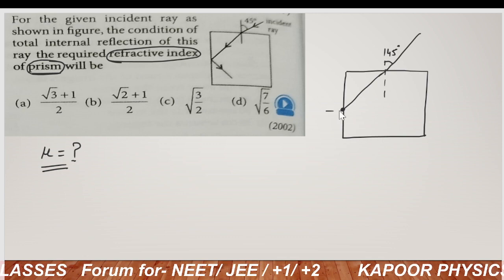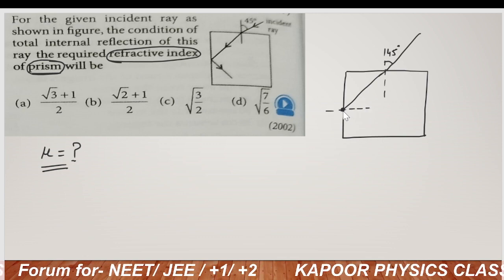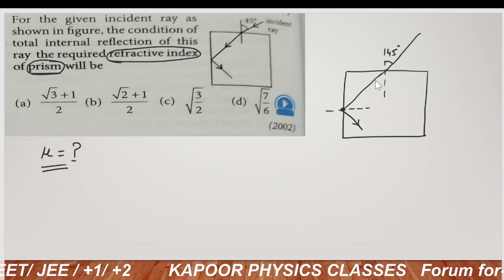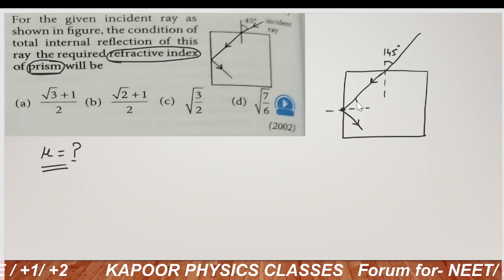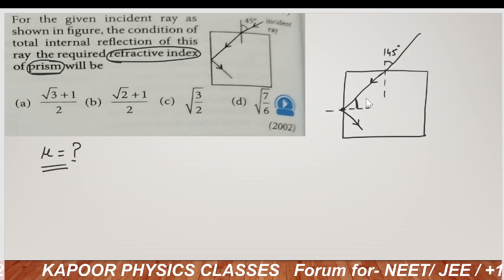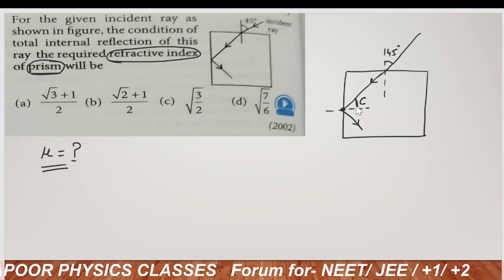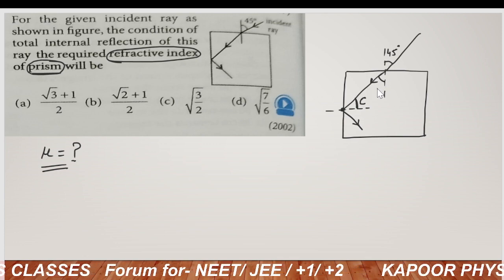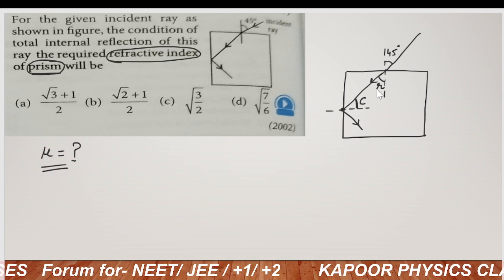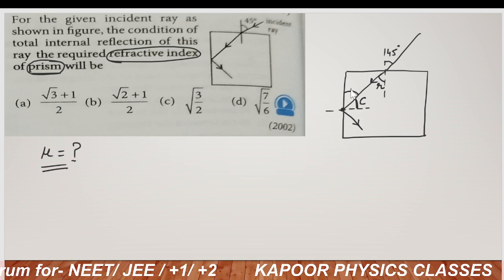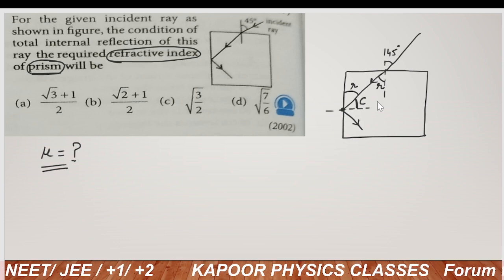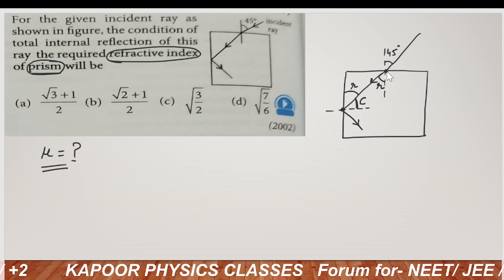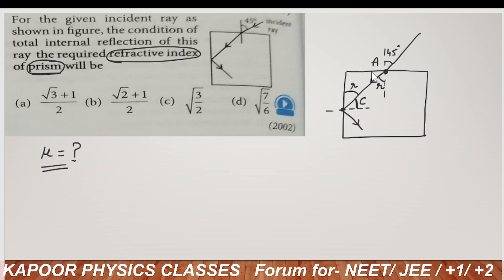At this point we again draw a normal. The ray gets totally internally reflected. So let us suppose, for the limiting case, that this angle is C, and C is the critical angle. This angle is r, the angle of refraction. If this angle is r, this angle will also be r, alternate interior angles.